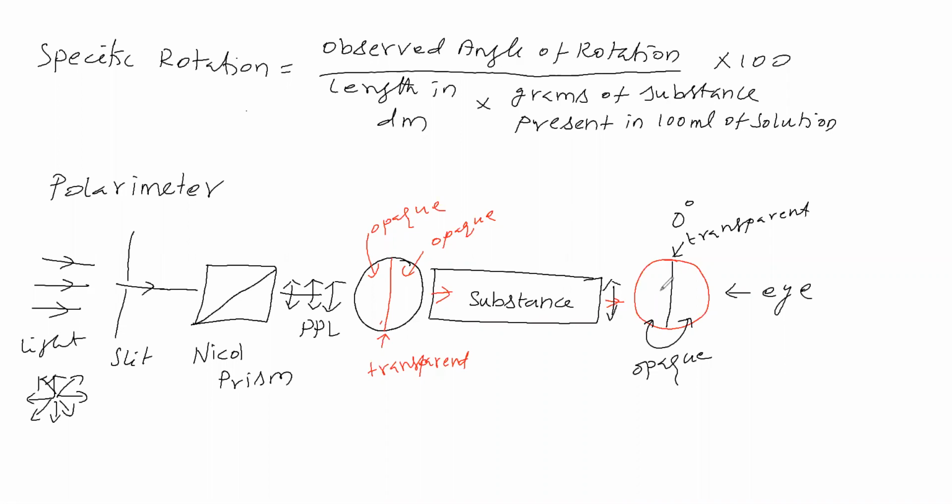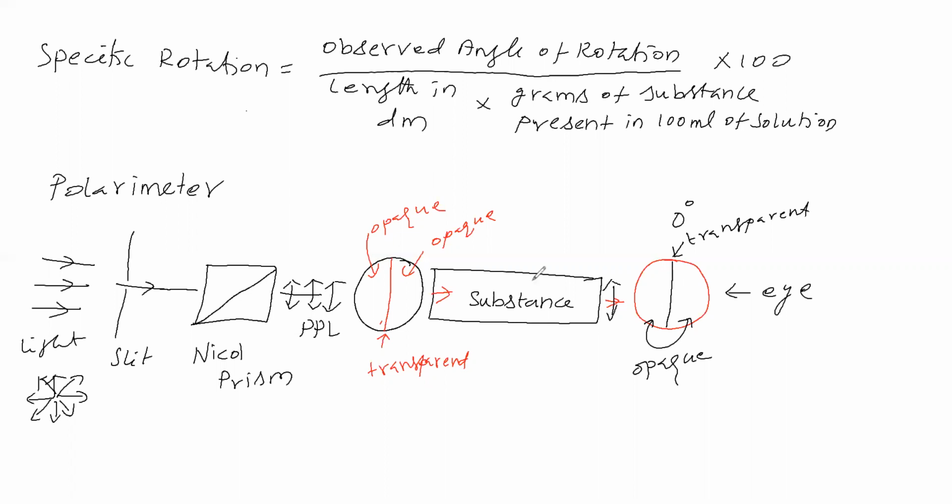When you get brightness, at that time stop rotation. The angle through which you rotated this circular disc in order to get brightness is called the observed angle of rotation. Why?